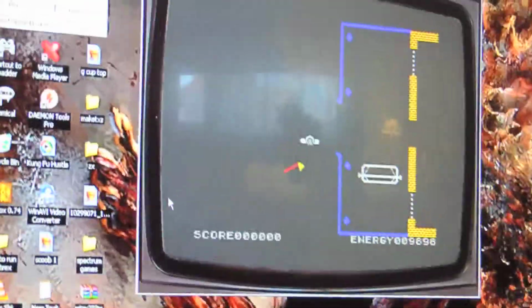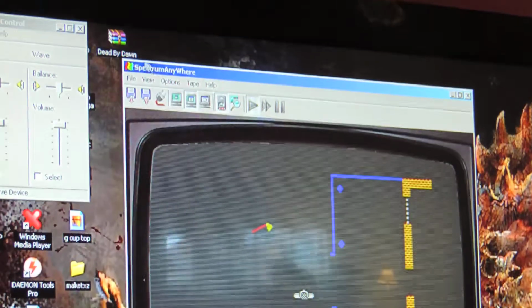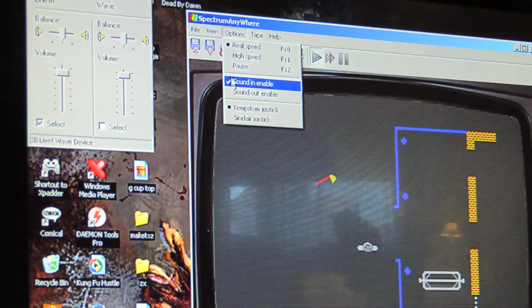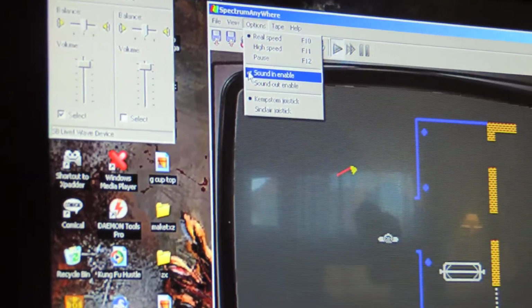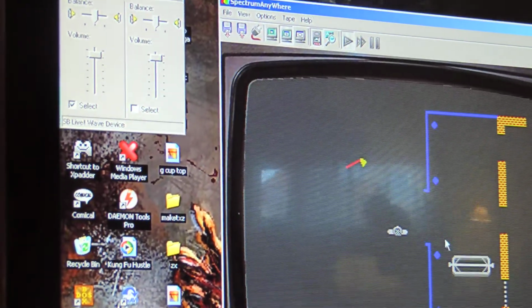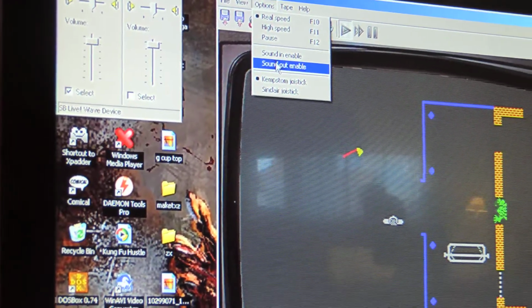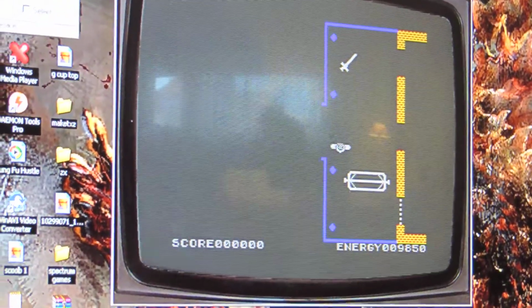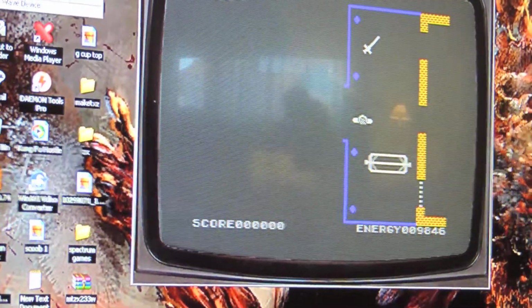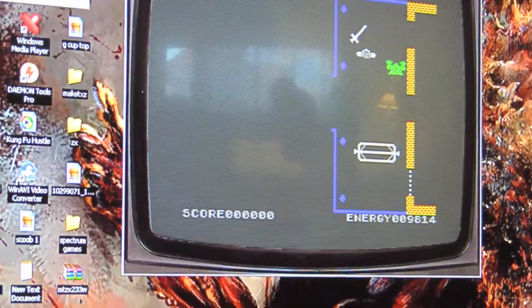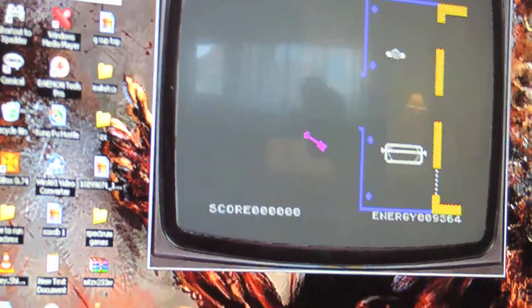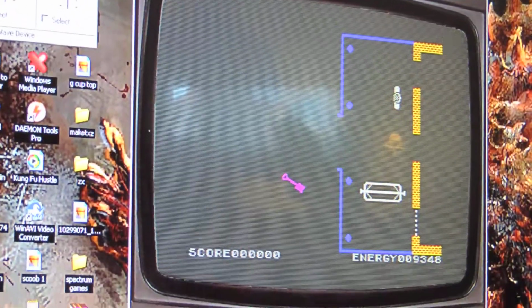Now what you got to do in order to get your sound back, let's go back up here, click Options, Sound In Enable, and Sound Out Enable. There we go. Now we should have our sound back. Let's check it out. Yeah, we got the sound. Oh, there's the tape stopped. Press circle to pick up weapons if you're perfectly on it. That disappeared.